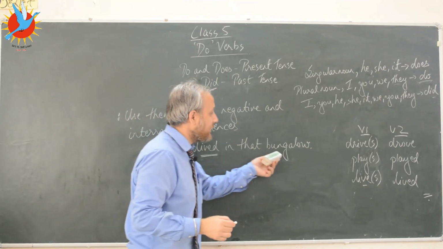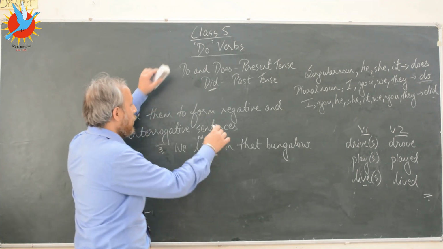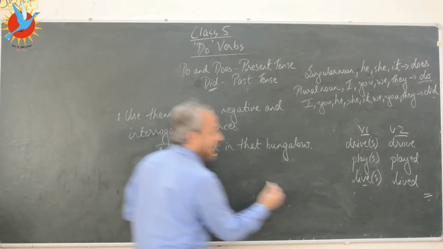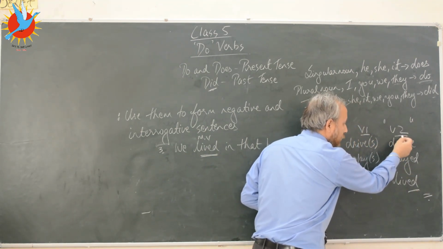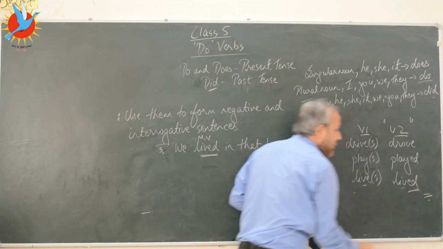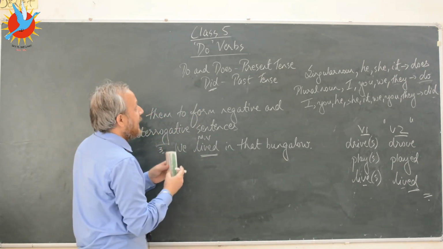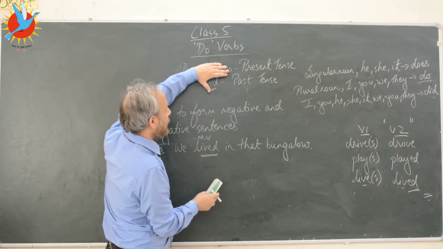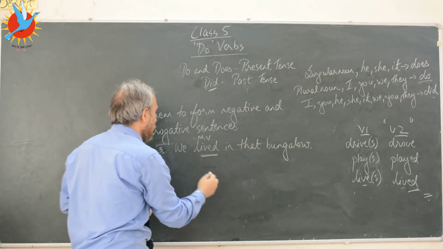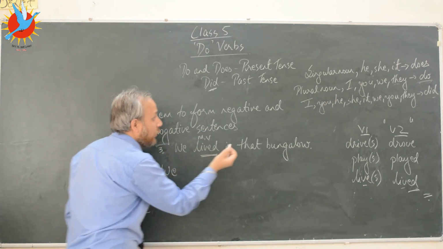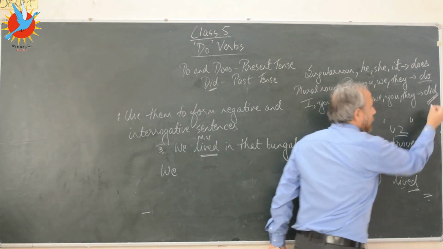Now if I want to change this into a negative sentence, what will I do? What is the tense of this sentence? The tense of the sentence is past, or simple past. So I will not use do and does to change this into a negative sentence. What will I use, kids? I will use did. And remember, with all the subject pronouns, we will use did. So do remember that.